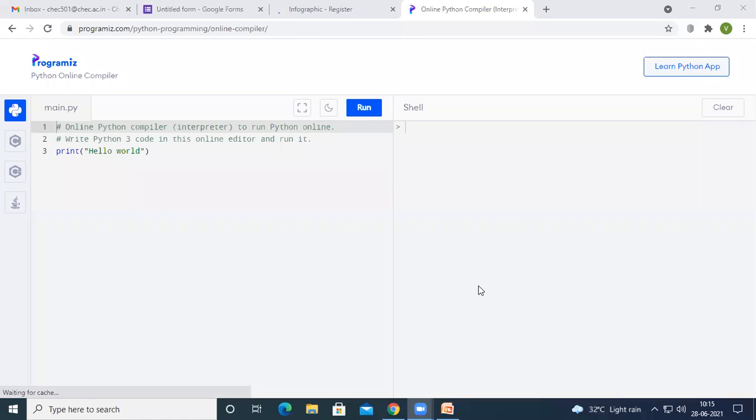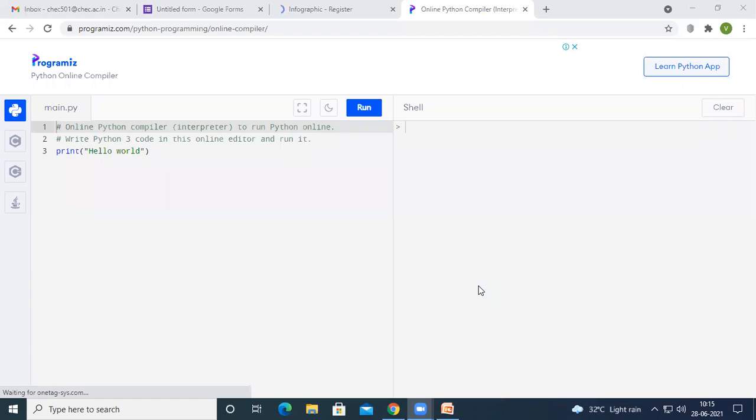I request that if anybody has a doubt so far on the topic of functions in Python, please raise your hand. If there are no doubts, we can continue to the topic in functions.